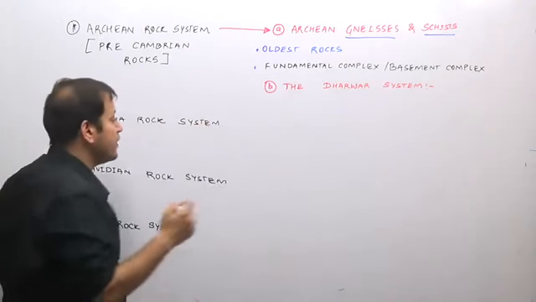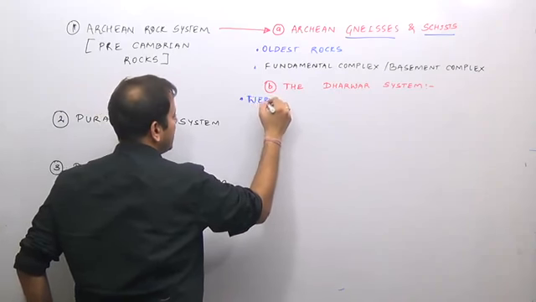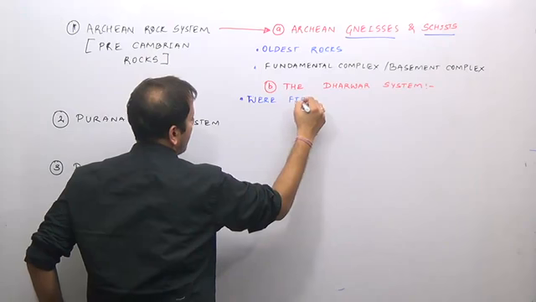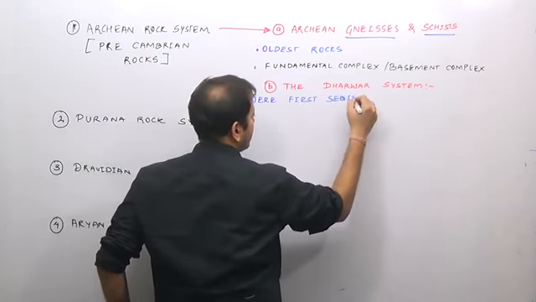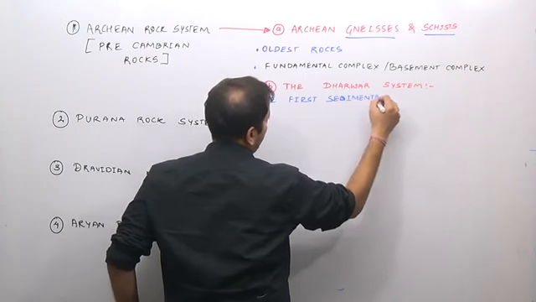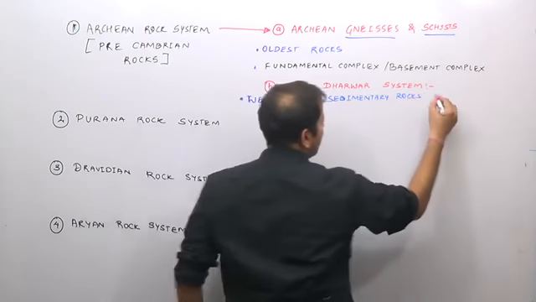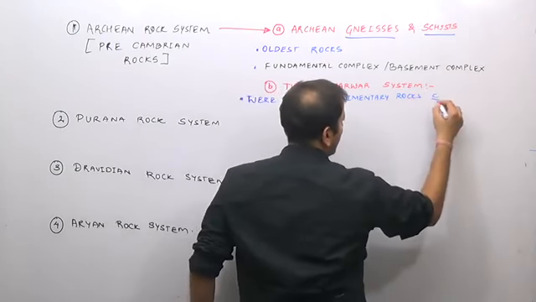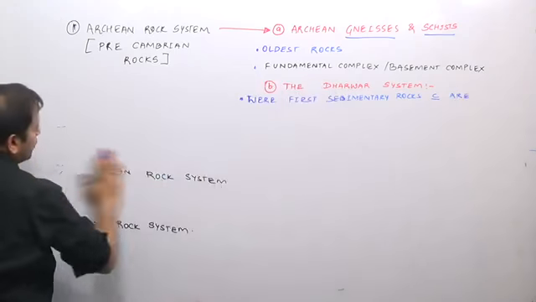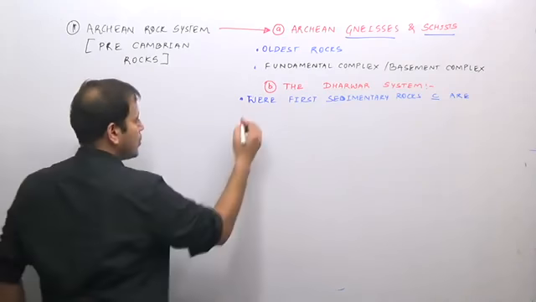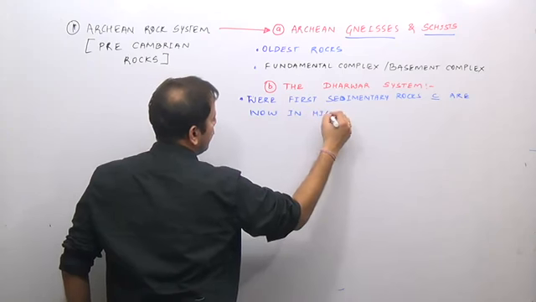So these are the first sedimentary rocks, which are now in highly metamorphosed forms.